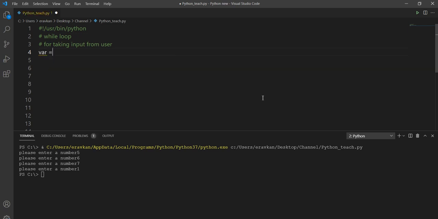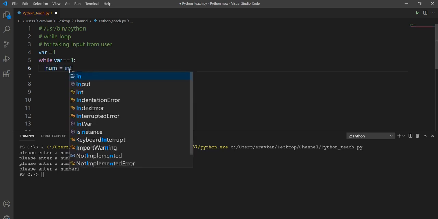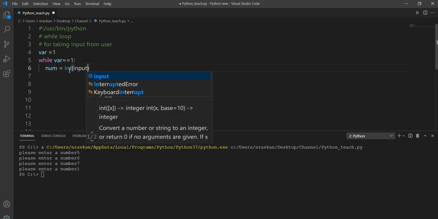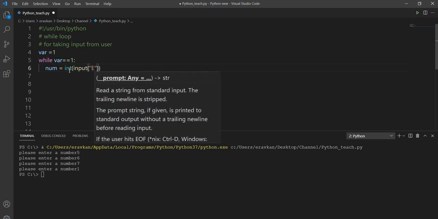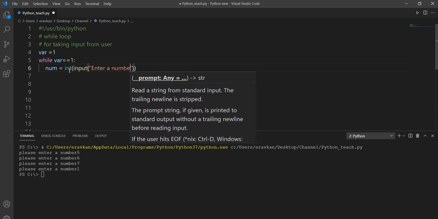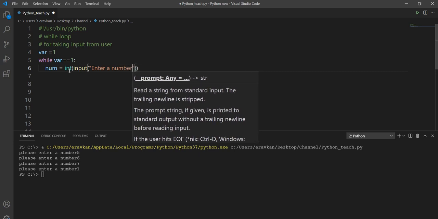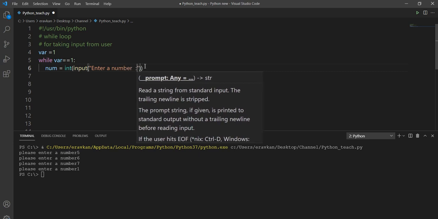If you have var equal to 1, while var equal to 1, num equal to int, I am taking input from the user, enter a number.